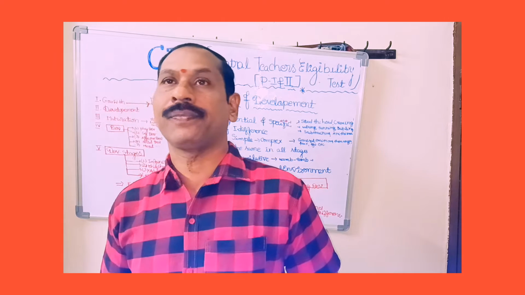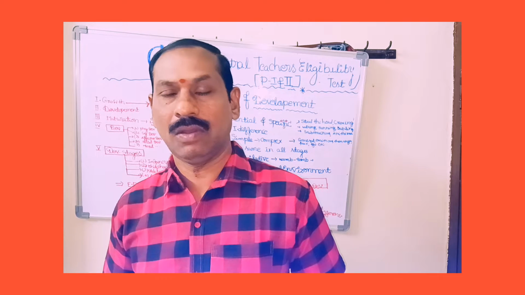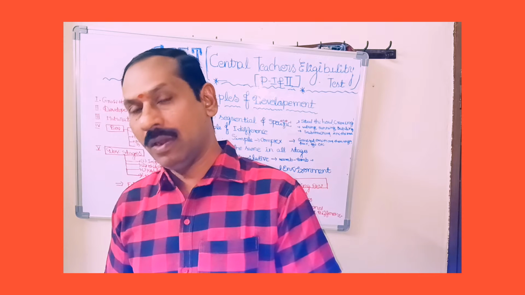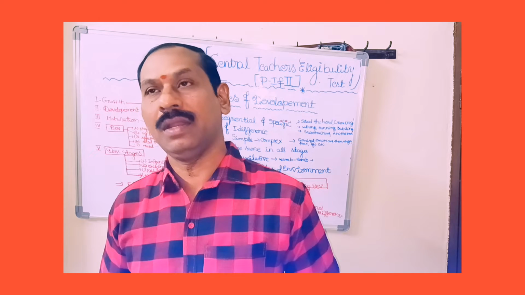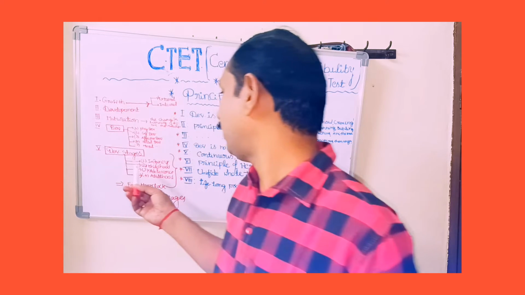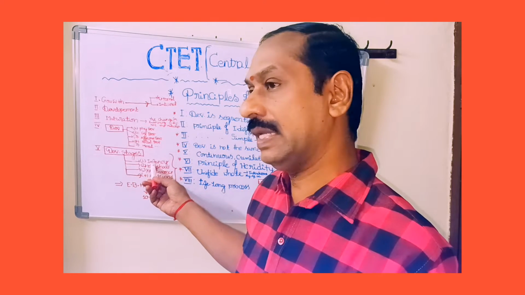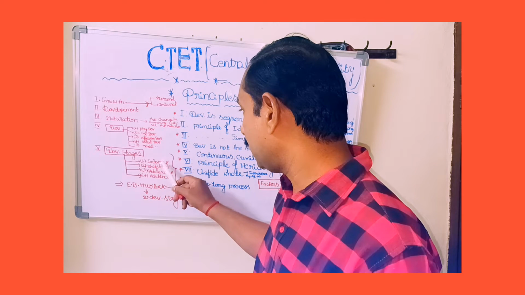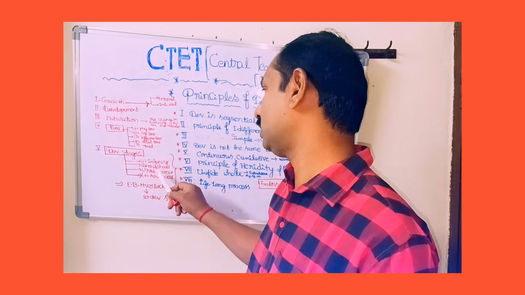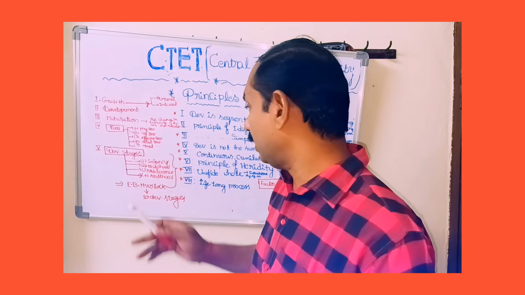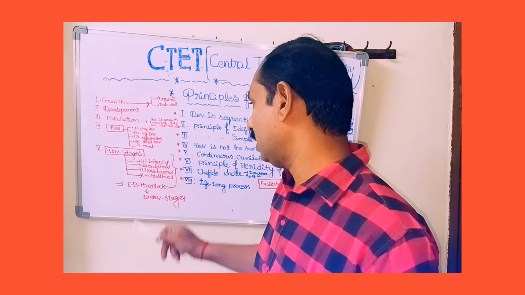Development shows the individual differences. I mean, the development cannot be the same in all stages. If we see the infancy stage, and if we compare the development in infancy stage as well as childhood stage, there is a lot of difference between them.